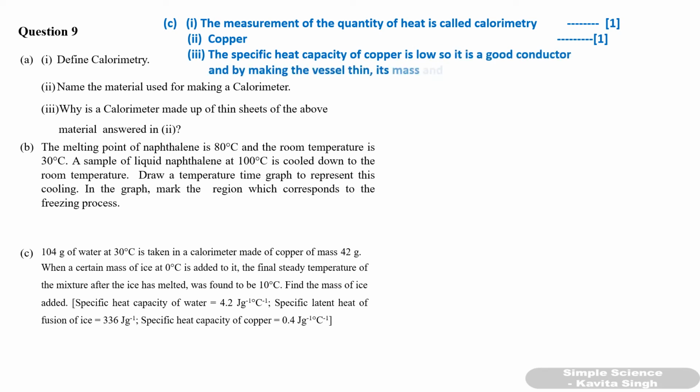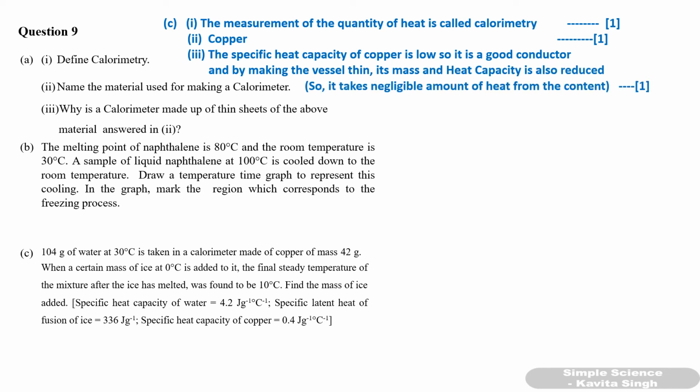And why? What is the reason? The reason is the specific heat capacity of copper is low, so it is a good conductor. And by making the vessel thin, its mass is decreased, so heat capacity is reduced. So it takes negligible amount of heat from the content. So the reason is basically the specific heat capacity of copper is low. Okay. And so it is a good conductor, and by making it thin, its heat capacity is also reduced.